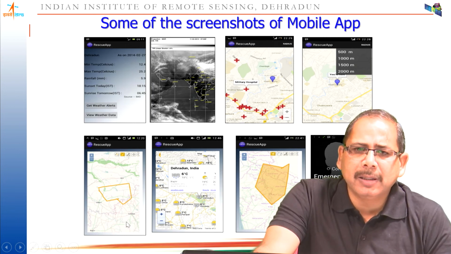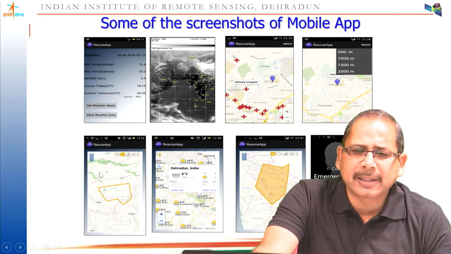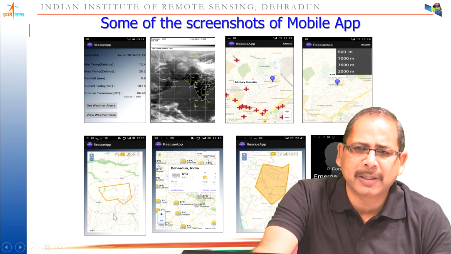This is for mapping. This is the screen. You can see it in the mobile itself. You can start creating polygons. You can identify the zones that you feel are sensitive for this disaster or these emergency situations. This is again for the weather alerts.